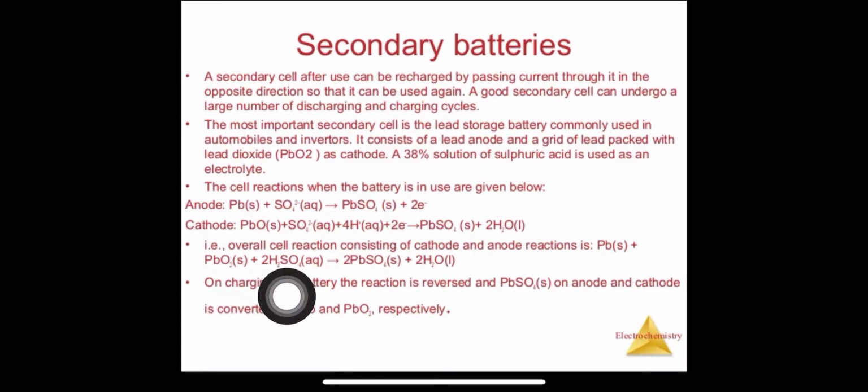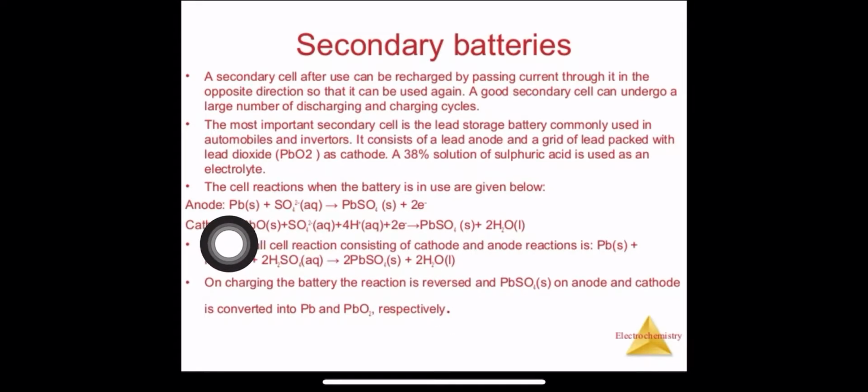Now here we are getting PbSO4, and here also we are getting PbSO4. So we are getting 2 moles of PbSO4 and H2O and H2O.